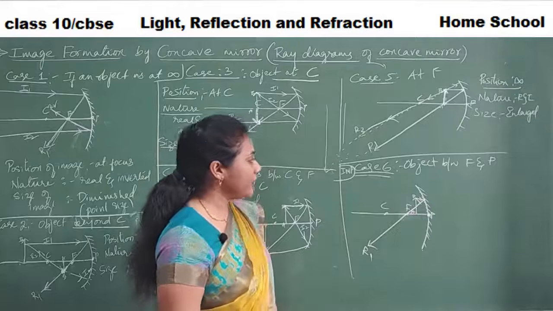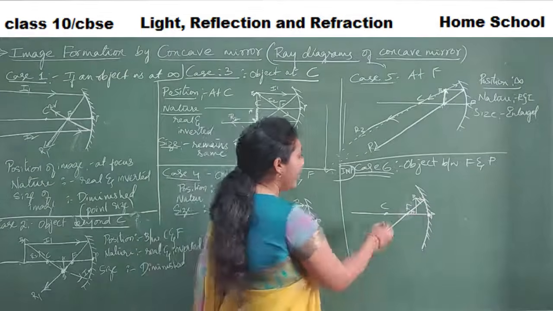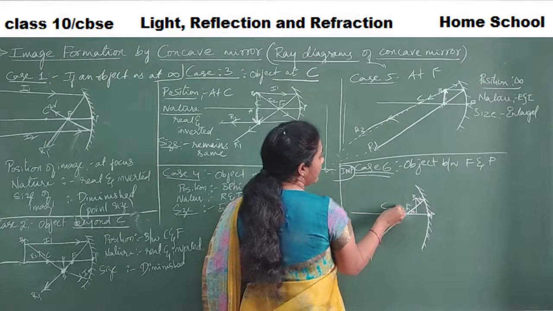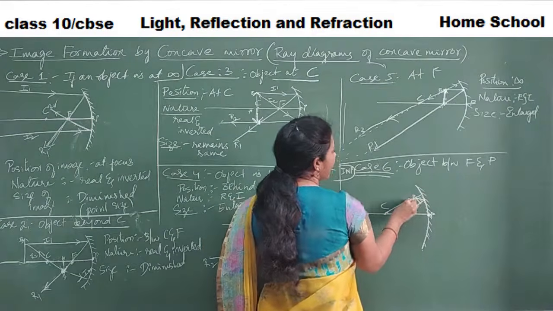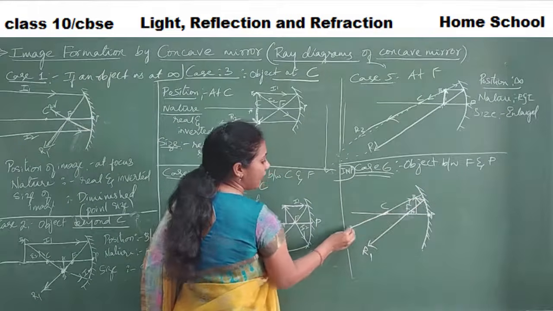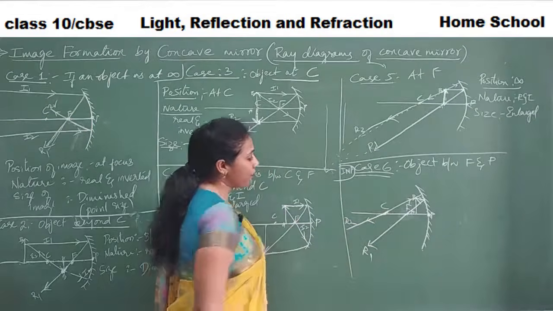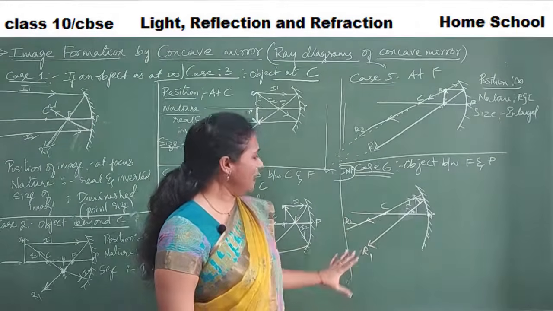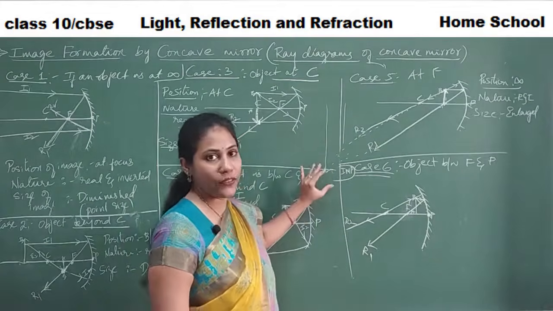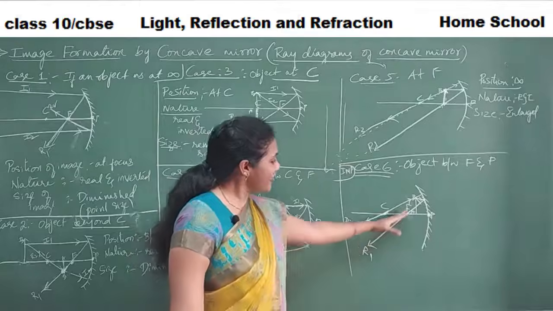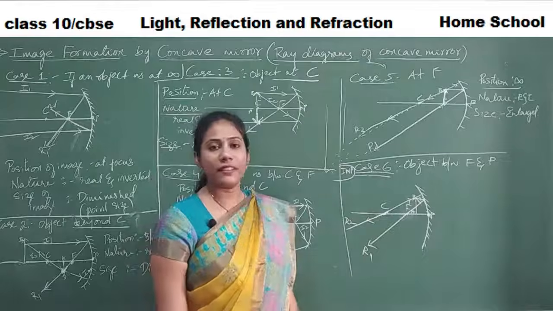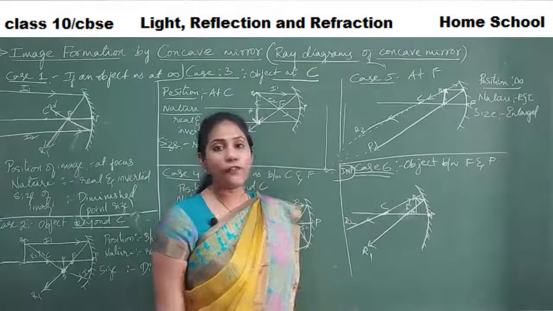And coming to the second incident ray, let me take it from the center of curvature. And it will reflect in the same line, so the reflected ray is moving like this. Okay, so this is my R2. You see here, they are not even parallel, guys. If they were parallel, at least at some point, the infinity point, they would meet. But this is going like this, this is going like this. If they have to meet here, it's very difficult. So they will never meet in front of the mirror.